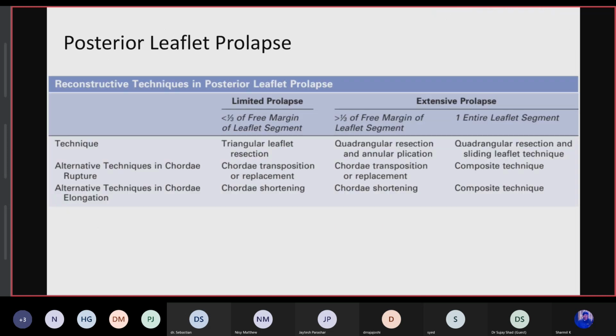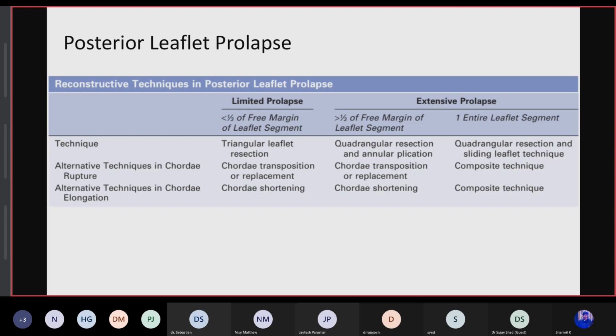Now the techniques. The principle mentioned by Carpentier was one lesion, one technique. So it is very important to identify the functional classification of the valve before repairing it. If we talk about posterior leaflet prolapse in the type 2 classification, if there is a limited prolapse, that means less than 1/3 of the free margin is affected, the technique we use is triangular leaflet resection. If it is an extensive prolapse, we use quadrangular resection. And we will see it one by one.